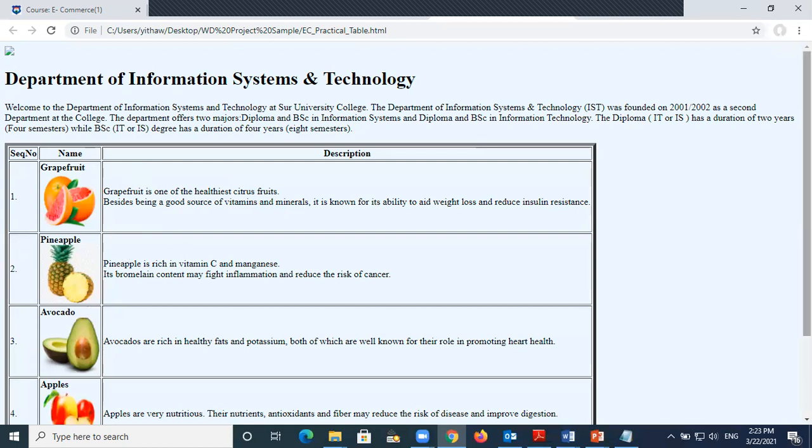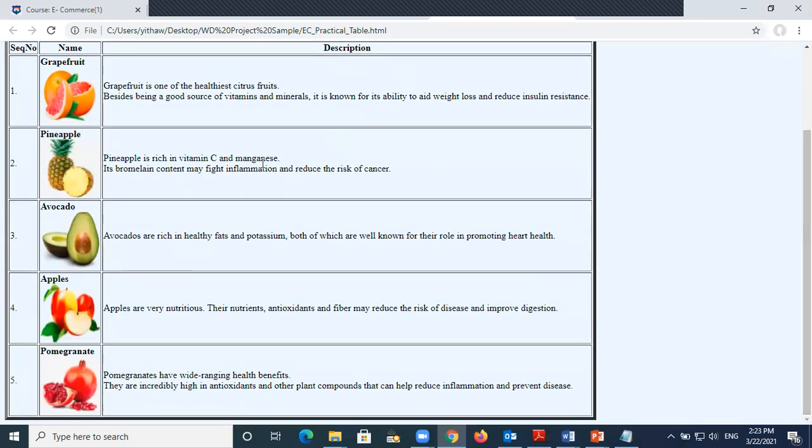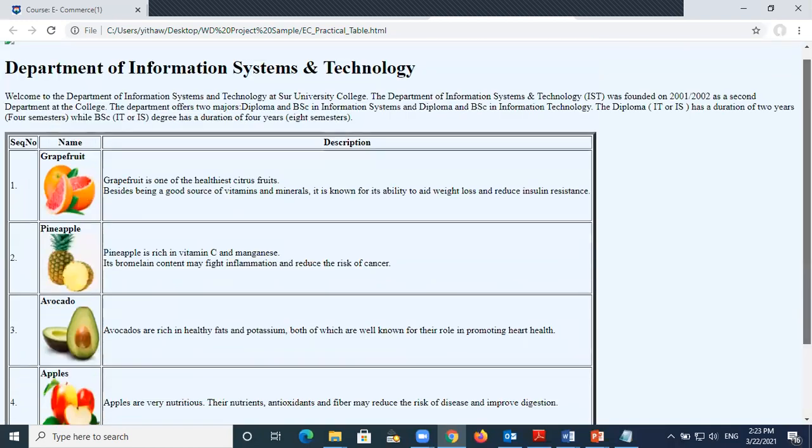So these are the table I just created. I have 5 fruits with the name and the image. I have image 1, 2, 3, 4, 5. I put it in the table and then I talk about what is a grapefruit, what is a pineapple, what is an avocado, what is an apple, and what is a pomegranate. Because if it is very long, then I cut it here.